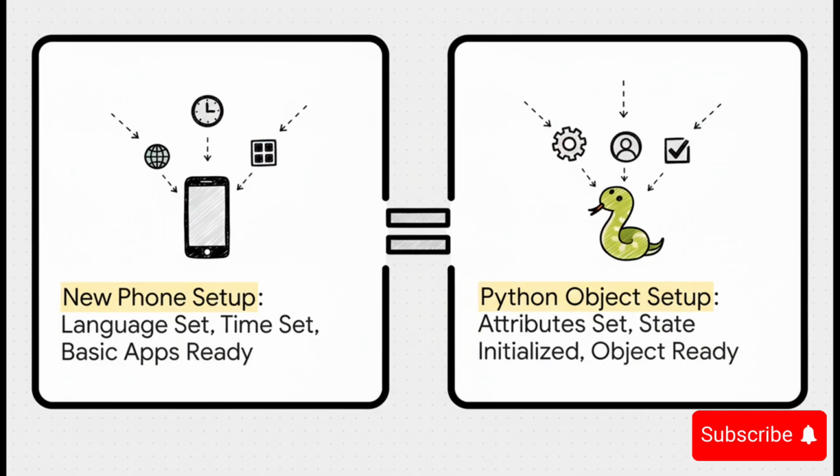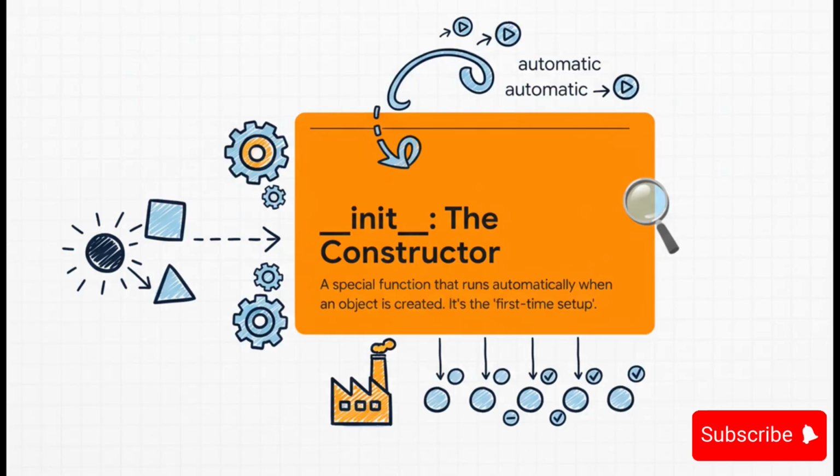All the essential stuff is already in place. Well, that automatic first-time setup is the perfect way to think about what __init__ does for an object in Python. It's that out-of-the-box setup, but for your code. Now, in the world of programming, this setup process has a proper name. It's called a constructor. And in Python, our constructor is the special function named __init__. The most important thing to get right now is that you never ever call it yourself. Python handles it for you automatically the exact moment a new object is born. This guarantees every single object gets a perfect, consistent start.